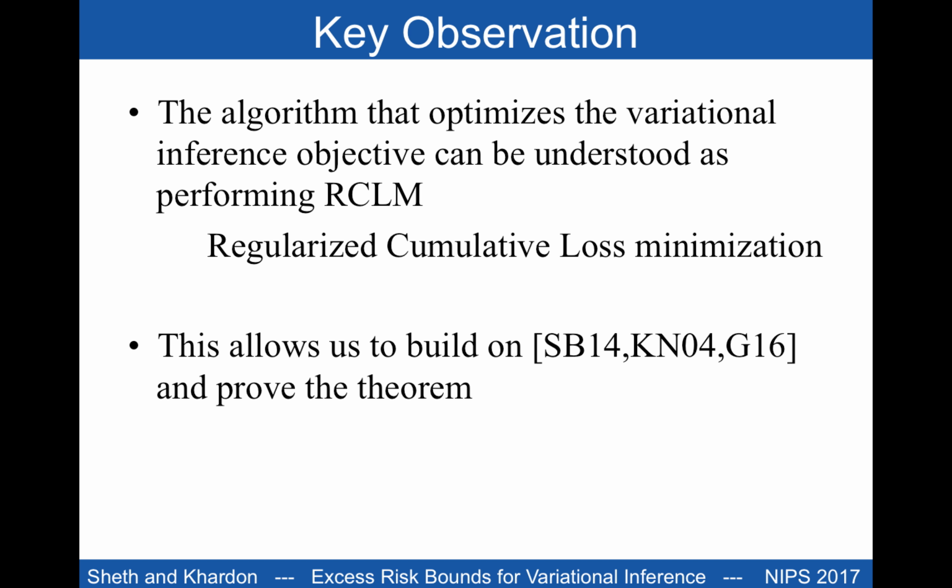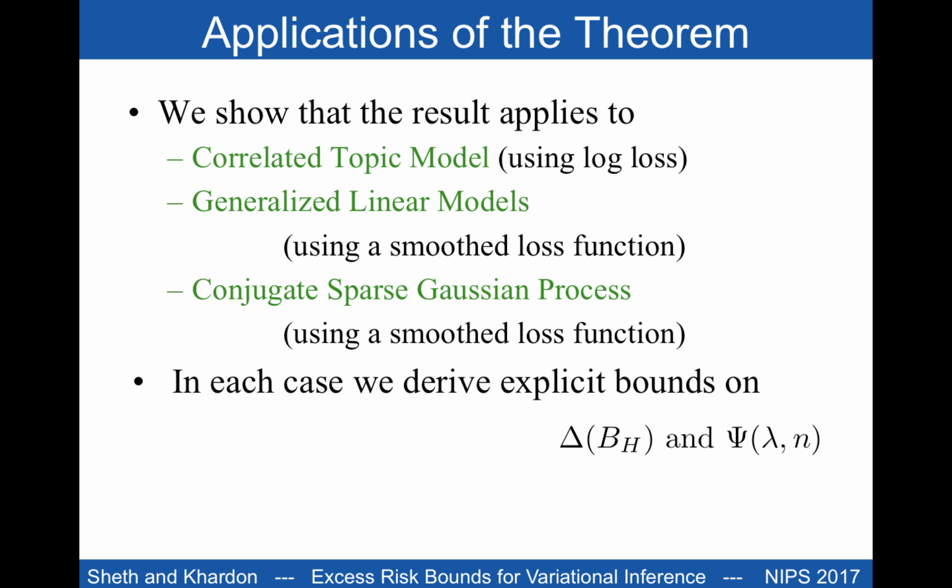A key observation for our proof is the fact that the variational algorithm performs regularized cumulative loss minimization. The paper shows that the theorem can be applied to complex models, including the correlated topic model, the family of generalized linear models, and the conjugate sparse Gaussian process. Please see the paper for more precise statements and full technical details.